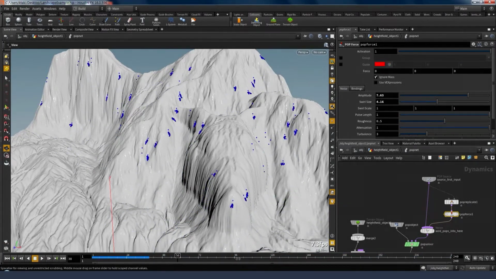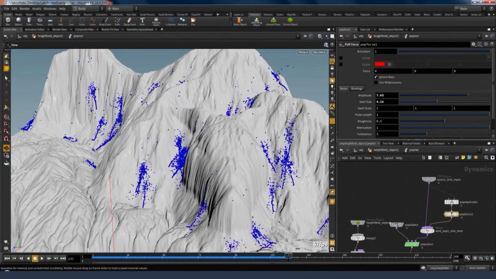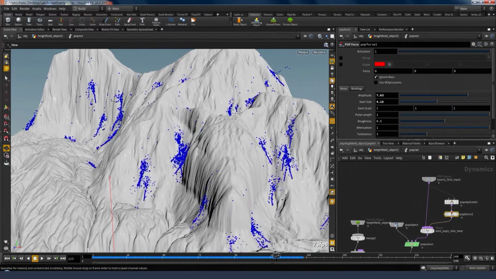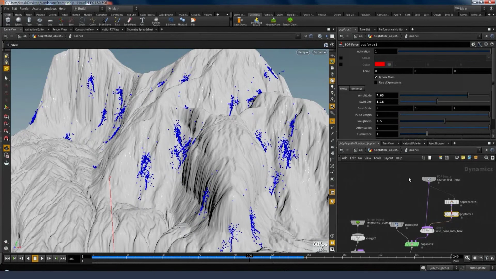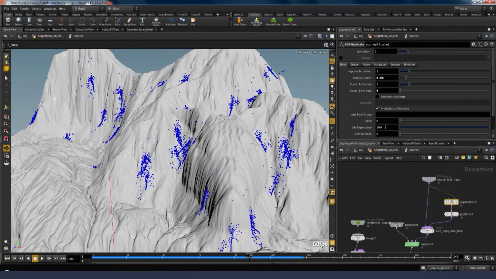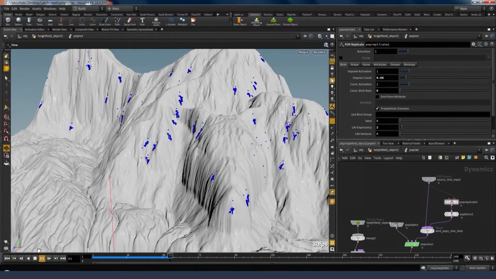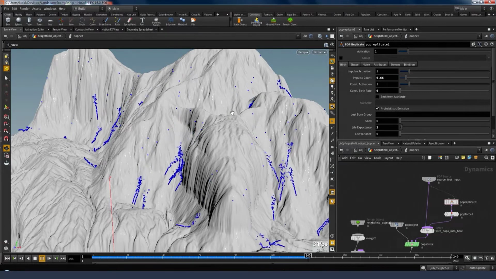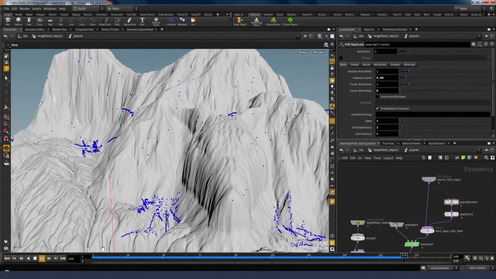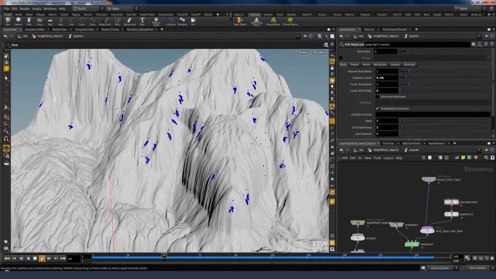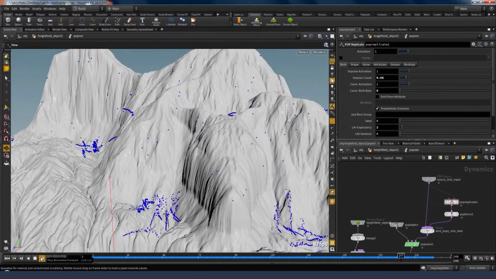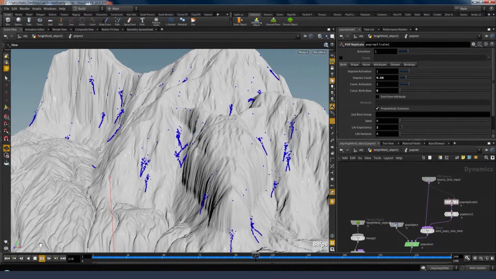Yeah, and that's looking okay. Obviously, you would want a lot more particles than this for a final sim, but it does the job. And if we reduce the lifespan of the trailing particles, now we get these nice tendrils falling down over the mountain, which you can imagine being kind of like snow or something.